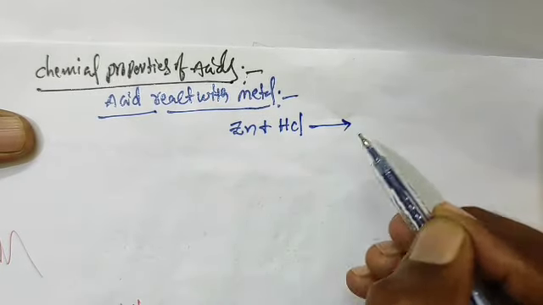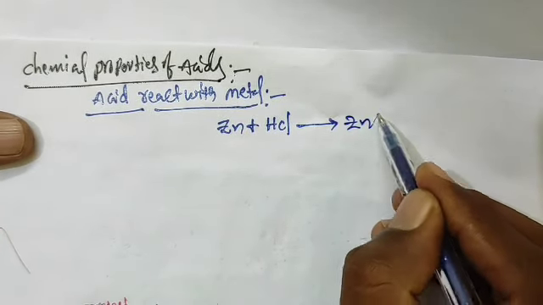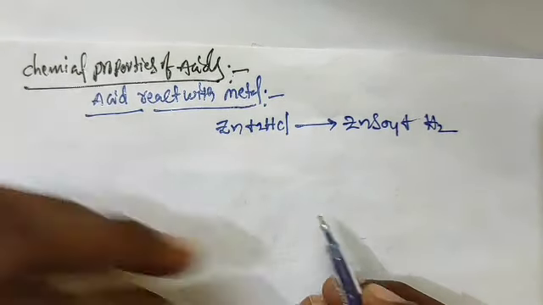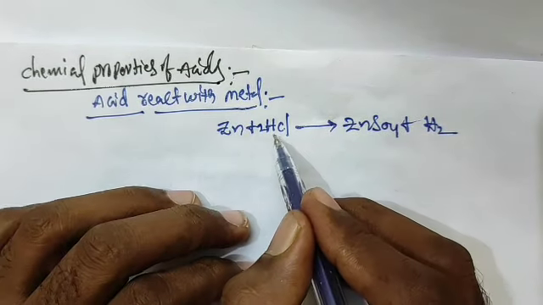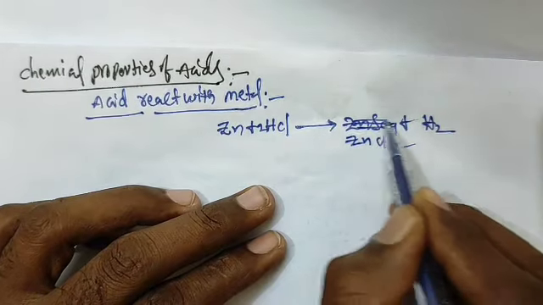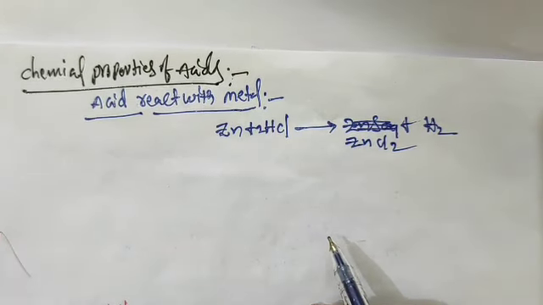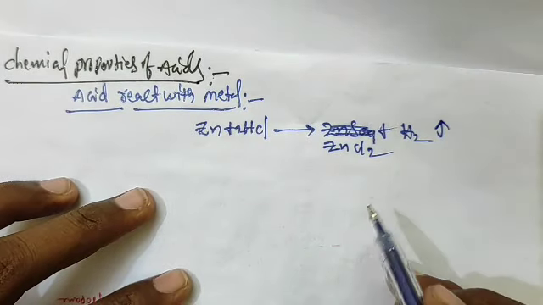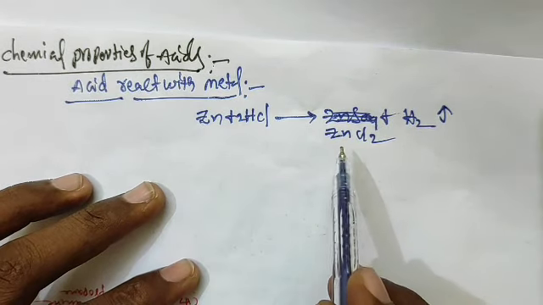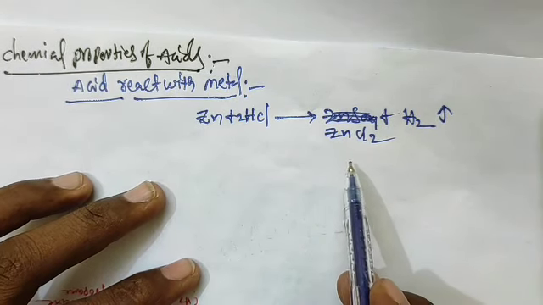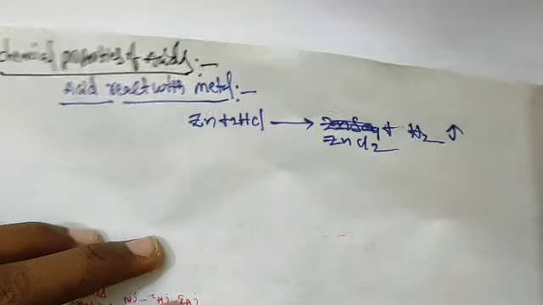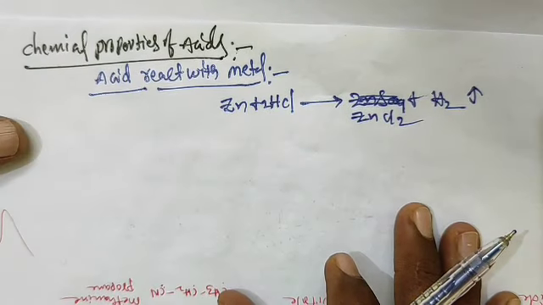When it reacts with metal, we will get ZnCl2 plus H2 gas. Otherwise, if it is H2SO4, then ZnSO4 plus H2 gas. So hydrogen gas will come out. When acid reacts with metal, a salt plus hydrogen gas will form. So whenever acid reacts with metal, we will get hydrogen gas.